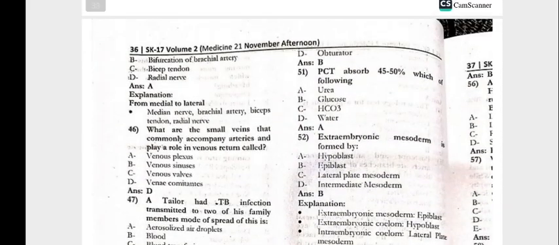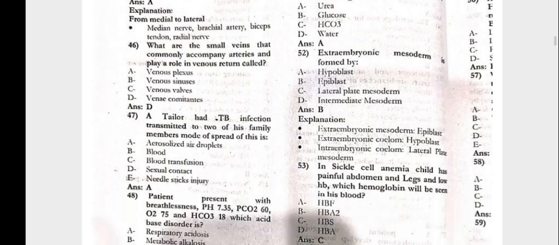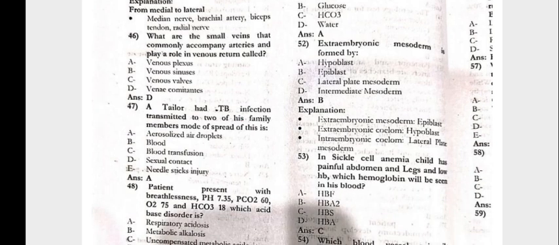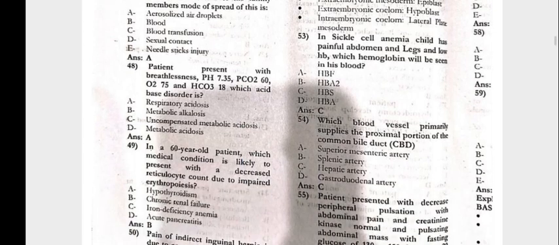Next, 51. The PCT absorbs 45 to 50% of which of the following? That is the urea. 52. Embryonic mesoderm is formed by the epiblast. 53. Sickle cell anemia. Child has painful abdomen and legs and low Hb. Which hemoglobin will be seen in his blood? That is the HbS.